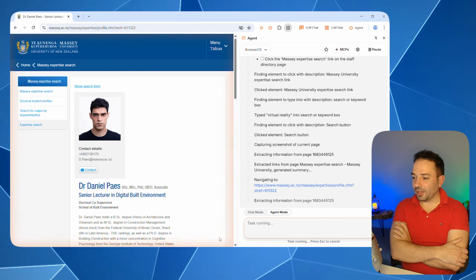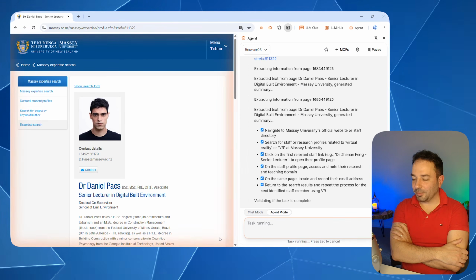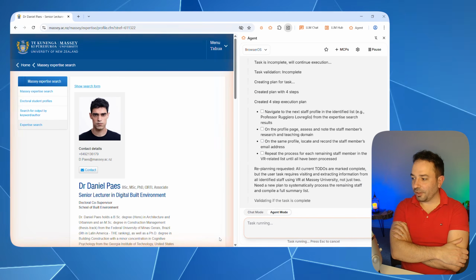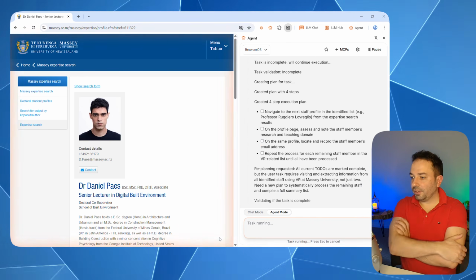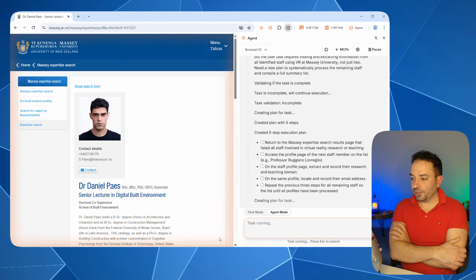And let's go and have a look. You can see that here it's opening now the page of Daniel Pease, my colleague. He's working in the School of Built Environment with me as well. So let's go and have a look what's happening next. So you can see that he has done some replanning and now he's capable to go on the next page.